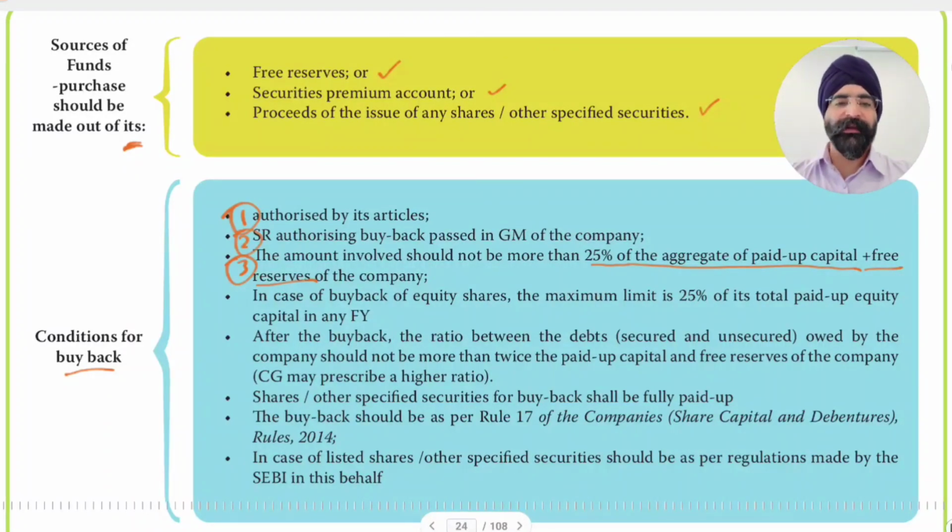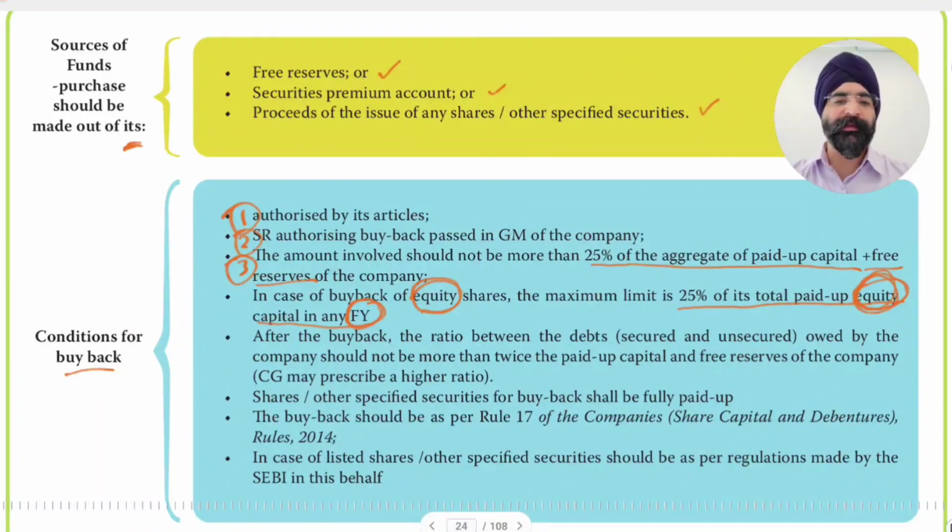In case of buyback of equity shares, the maximum limit is 25% of its total paid up equity capital in any financial year. Means if in a financial year we want to buy back, then the maximum we can buy back is 25% of its total paid up equity capital. So buyback of equity is restricted to 25% of total paid up equity in a financial year.